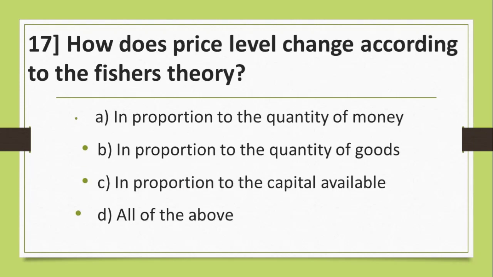Question number 17. How does price level change according to Fisher's theory? Your options are A. In proportion to the quantity of money. B. In proportion to the quantity of goods. C. In proportion to the capital available. D. All of the above. And the correct answer is A. In proportion to the quantity of money.